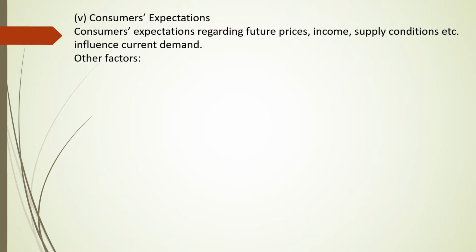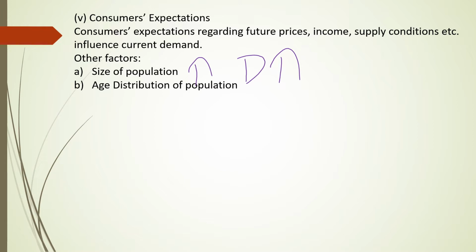You can see here other factors also bring a change in the quantity demanded. Size of population. As the size of population increases, demand for goods and services also increases. Age distribution of population. If the number of children is more, so there is a greater proportion of children, the demand for books, toys and all those items which are very essential for children will increase.